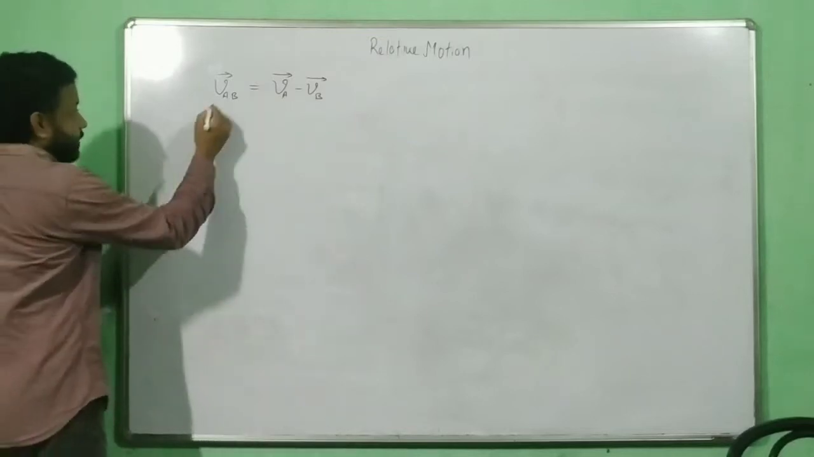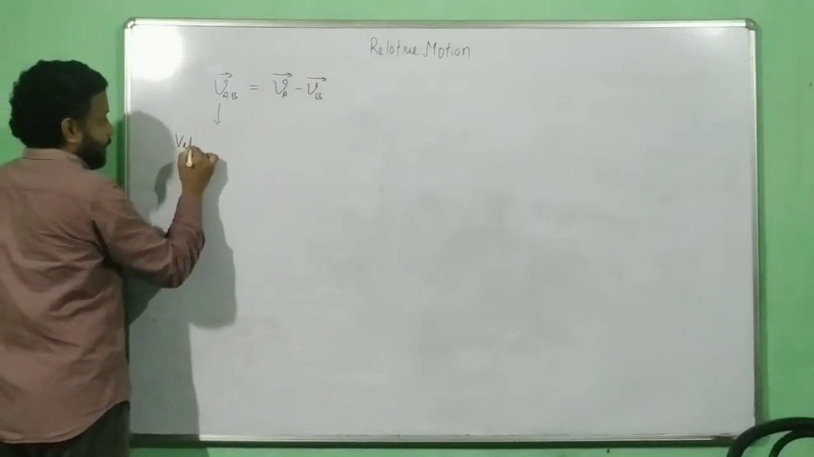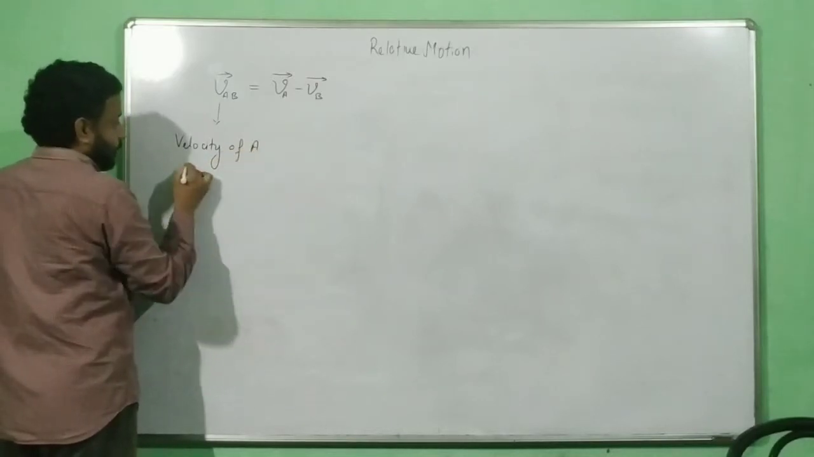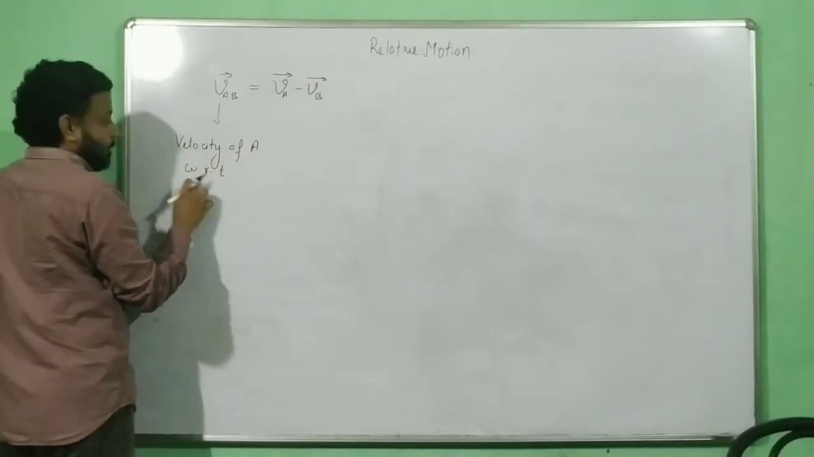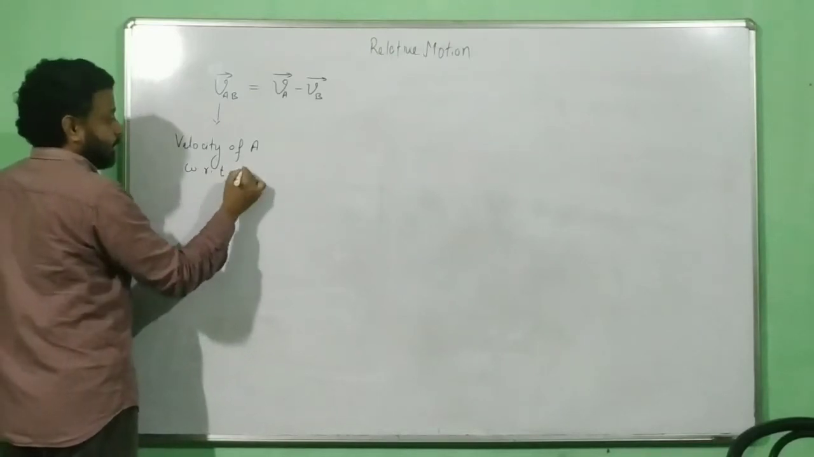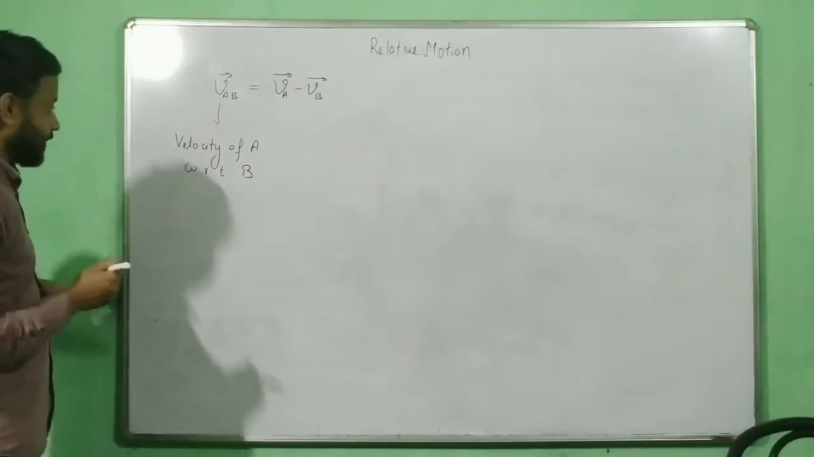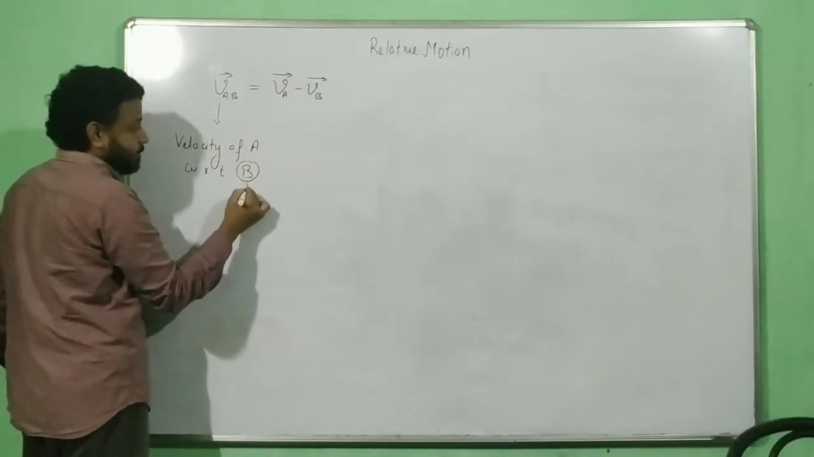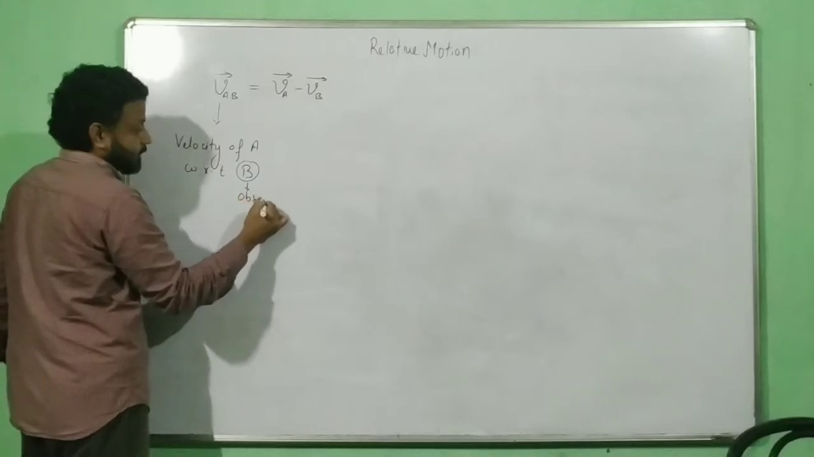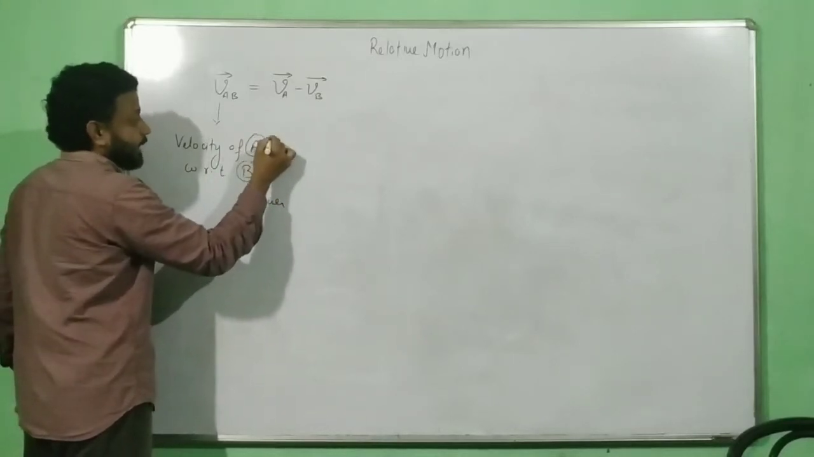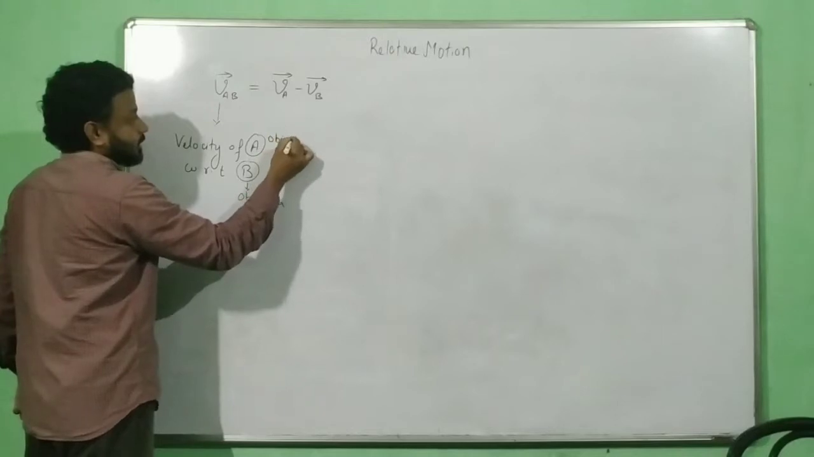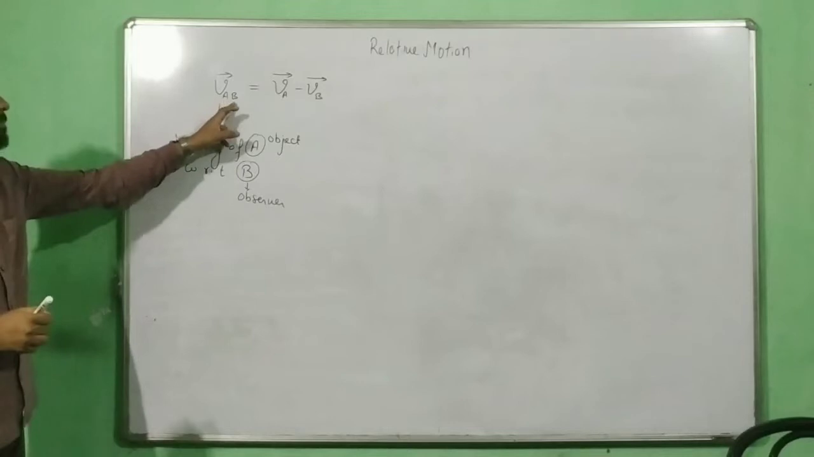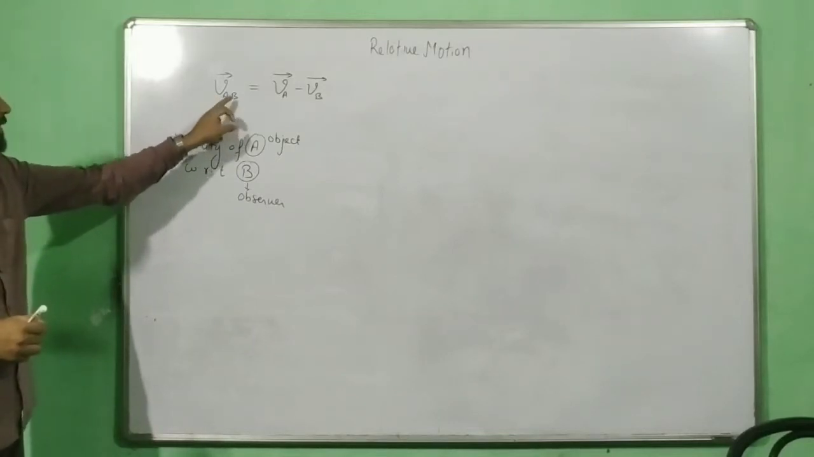So how do we say? We say it like this: velocity of A with respect to, this is the abbreviated form of with respect to B. That means who is the observer here? In this case, whichever comes later is the observer. So in this case, this is my observer. He is watching. And A is the object. A is the object and B is the observer. So when we say VAB, that means velocity of A with respect to B.